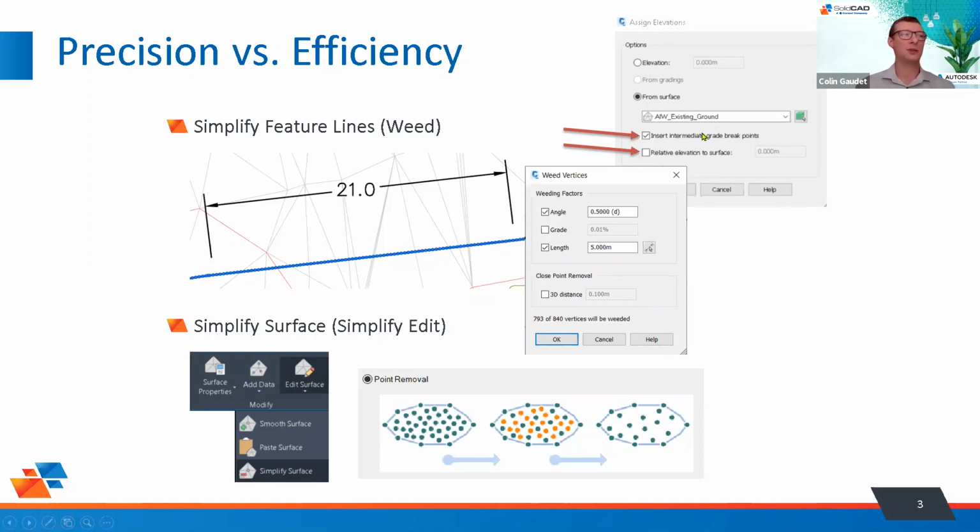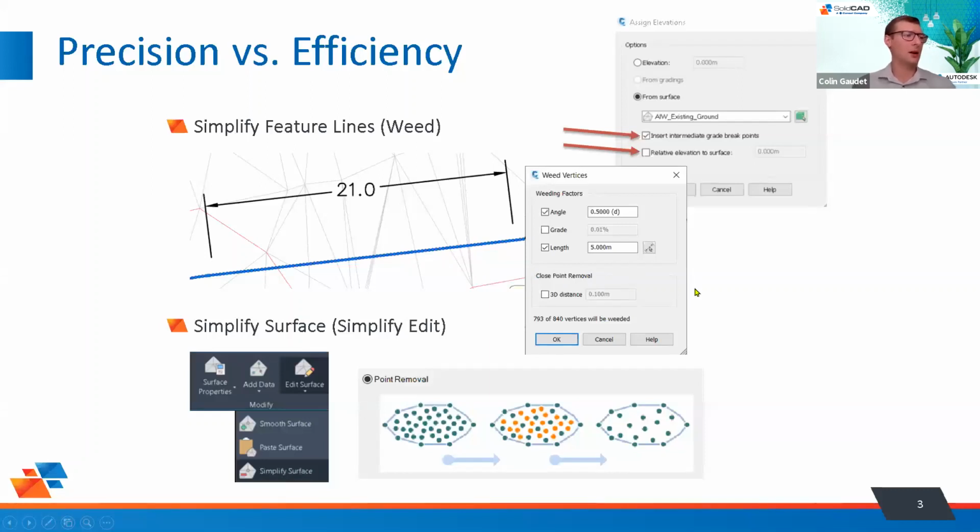For those of you who haven't used intermediate grade breaks before, if you click that and apply elevations from a surface, at any point that the feature line crosses a triangulation in that surface, it's going to add a grade break point there.